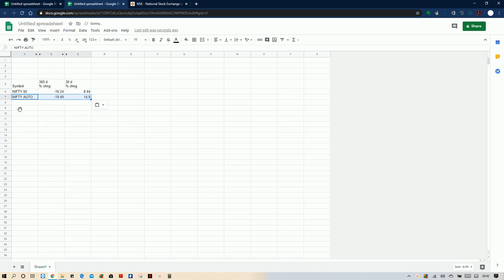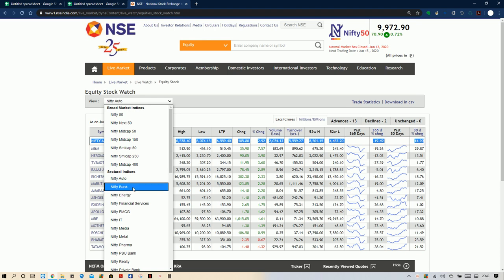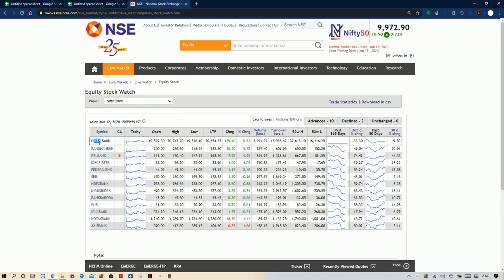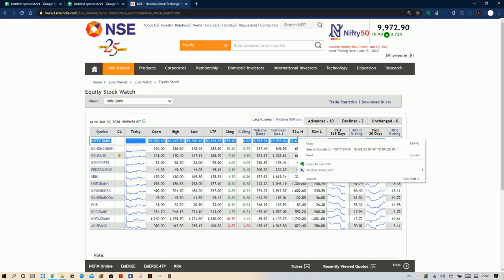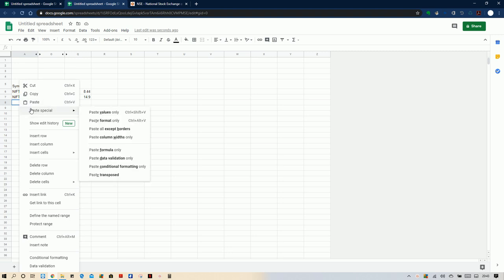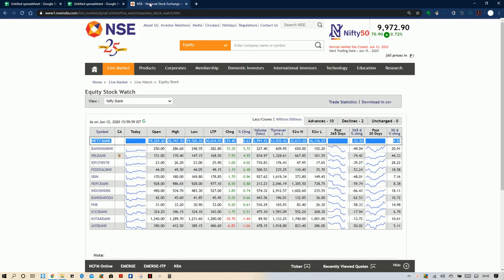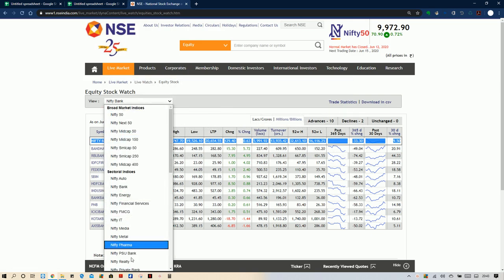Yeah, we got it. Likewise, similarly, you have to do this for all the sectors, that is Nifty Auto. Now we will look for Nifty Bank. Here also we will select only the Nifty Bank data, and now we will place the Nifty Bank here. Once again, we have to do this for all the sectors.